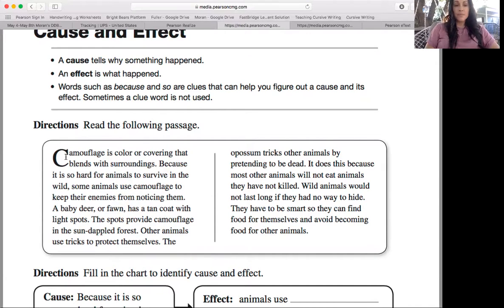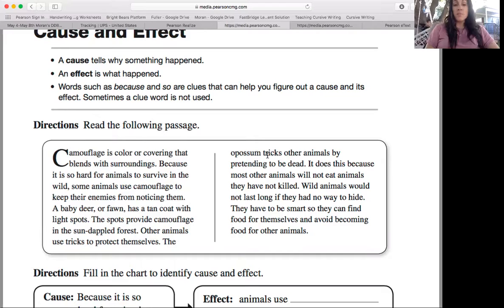Ready, begin. Camouflage is a color or covering that blends with surroundings. Because it is so hard for animals to survive in the wild, some animals use camouflage to keep their enemies from noticing them. A baby deer or fawn has a tan coat with light spots. The spots provide camouflage in the sun-dappled forest. Other animals use tricks to protect themselves.